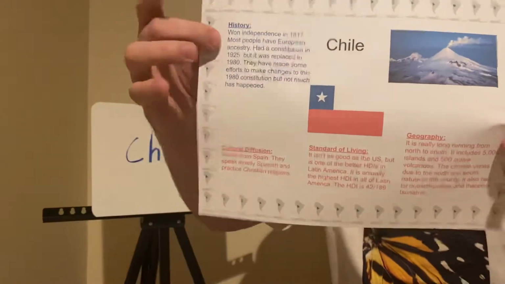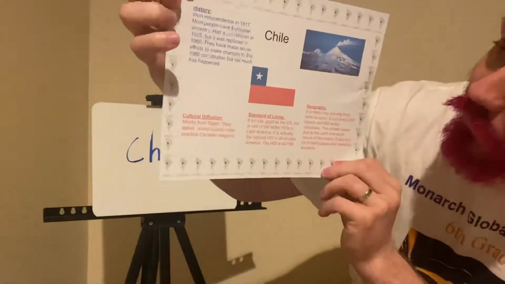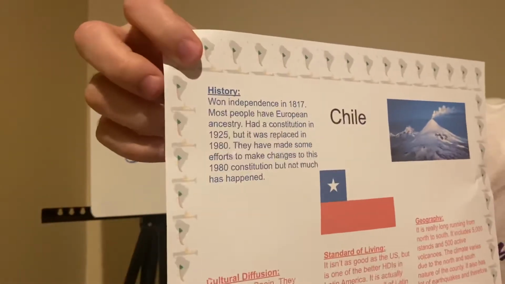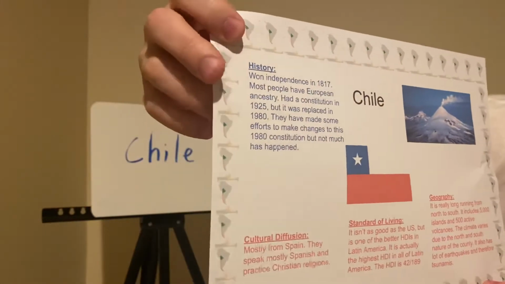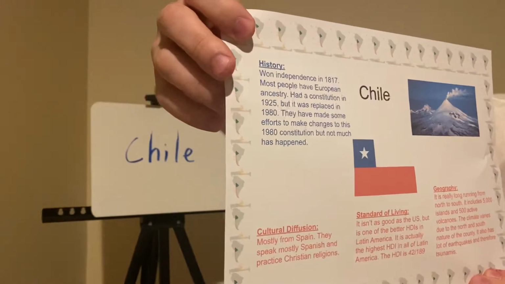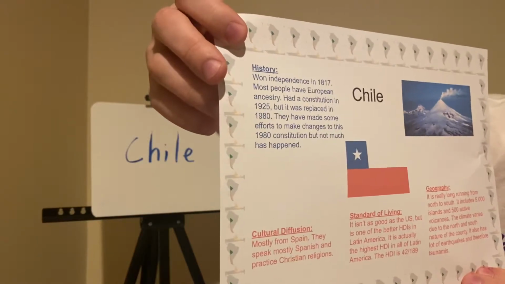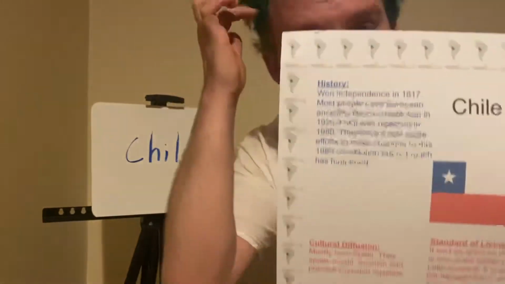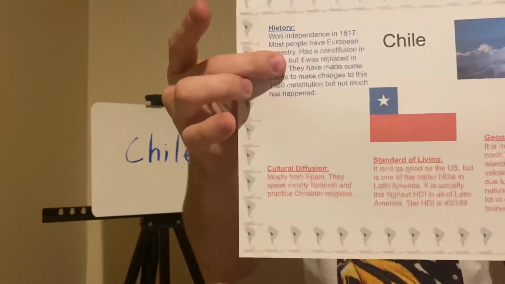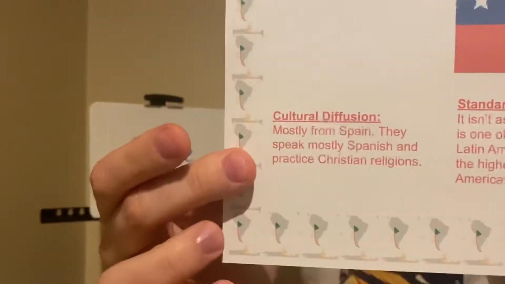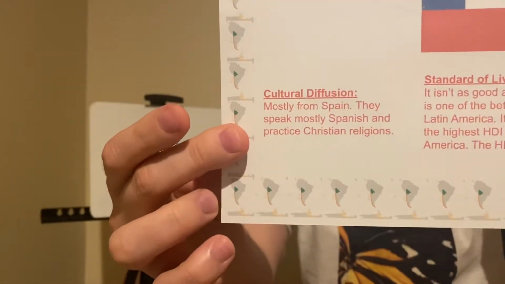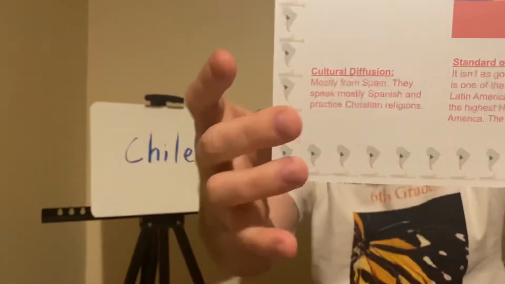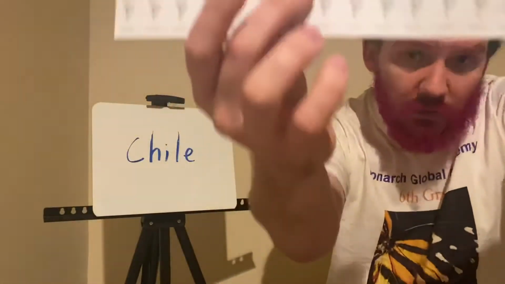I filled in about the history of Chile. I wrote, won independence in 1817. Most people have European ancestry, had a constitution in 1925, but it was replaced in 1980. They have made some efforts to make changes to this 1980 constitution, but not much has happened. All this information I got directly from the Culturegram website, including down here, cultural diffusion, mostly from Spain. They speak mostly Spanish and practice Christian religions. So I put that down there under cultural diffusion.